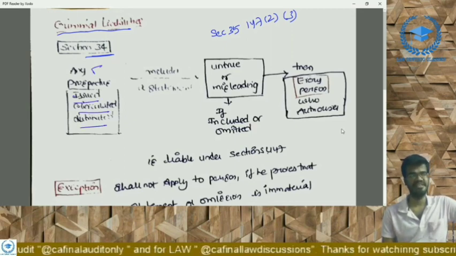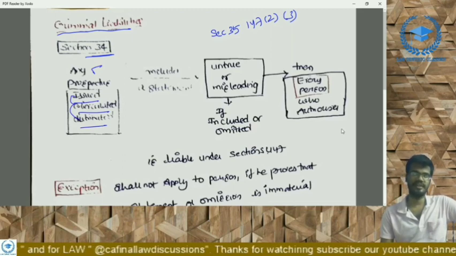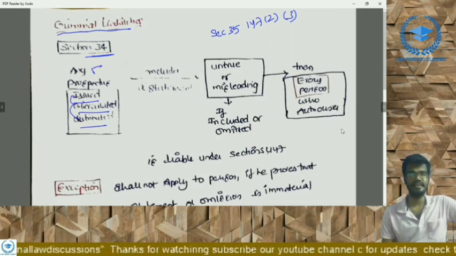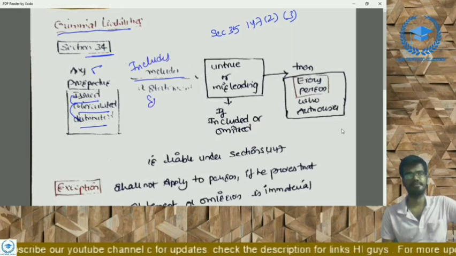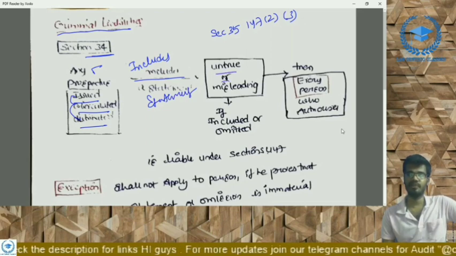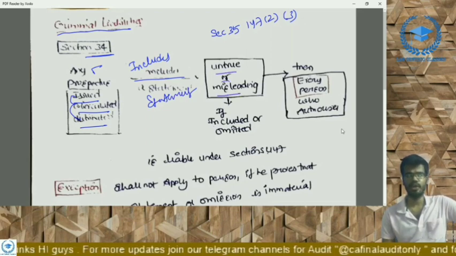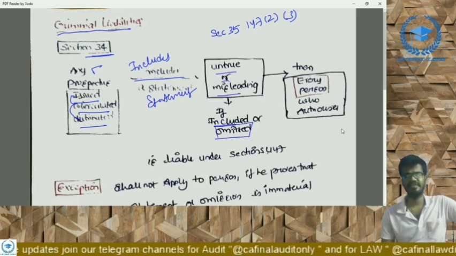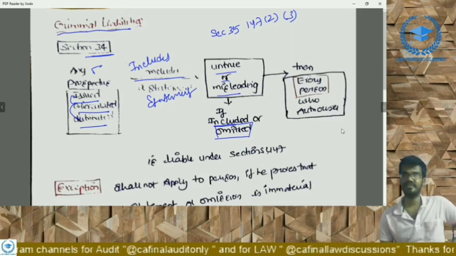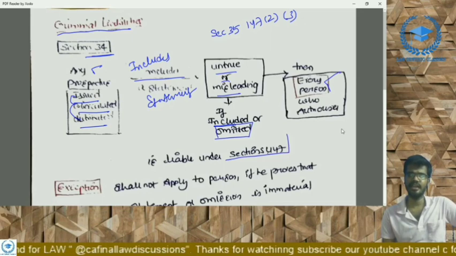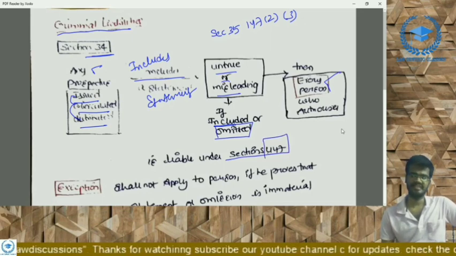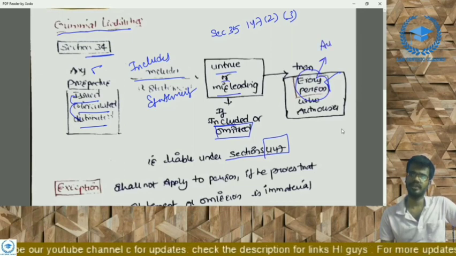Any prospectus issued, circulated, distributed, and it includes a statement which is untrue or misleading, or omits a matter which is required to be given in the prospectus. Then every person who has authorized that issue is liable for penalty as per section 447, right? Here every person is used. Here we can assume our auditor is also included, right?